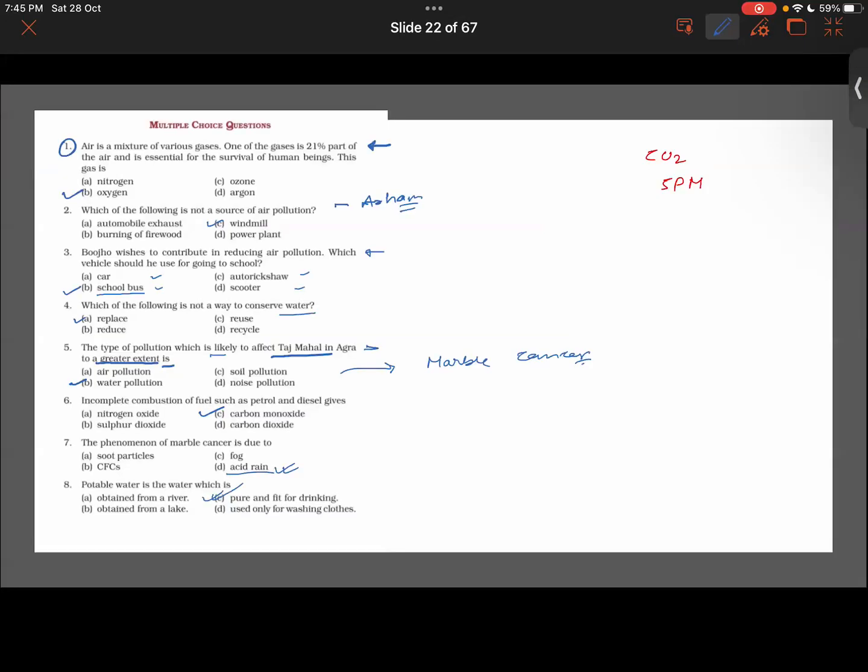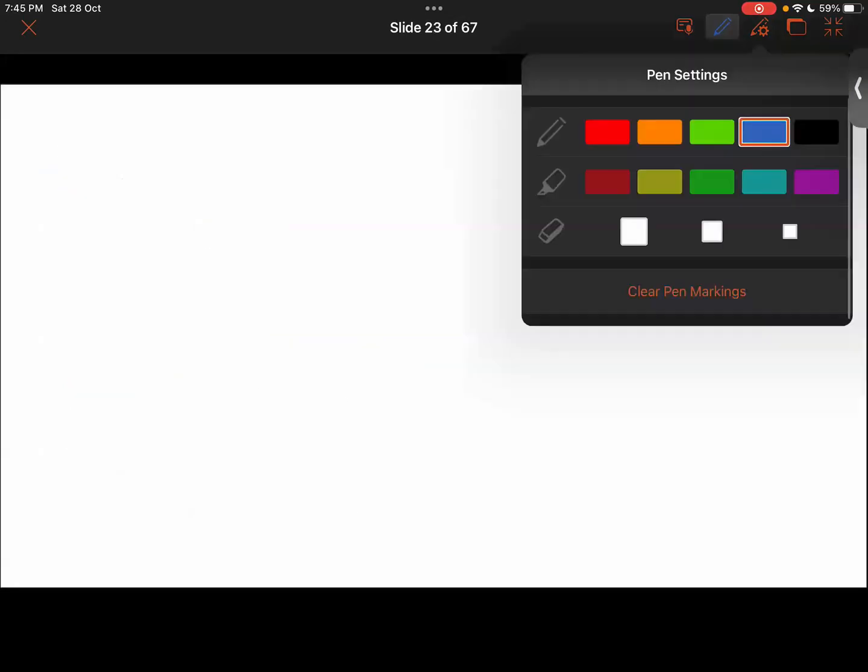All right then. Now moving on, we have other polluting components also present. We are still talking about air pollution. We haven't moved to water pollution yet.